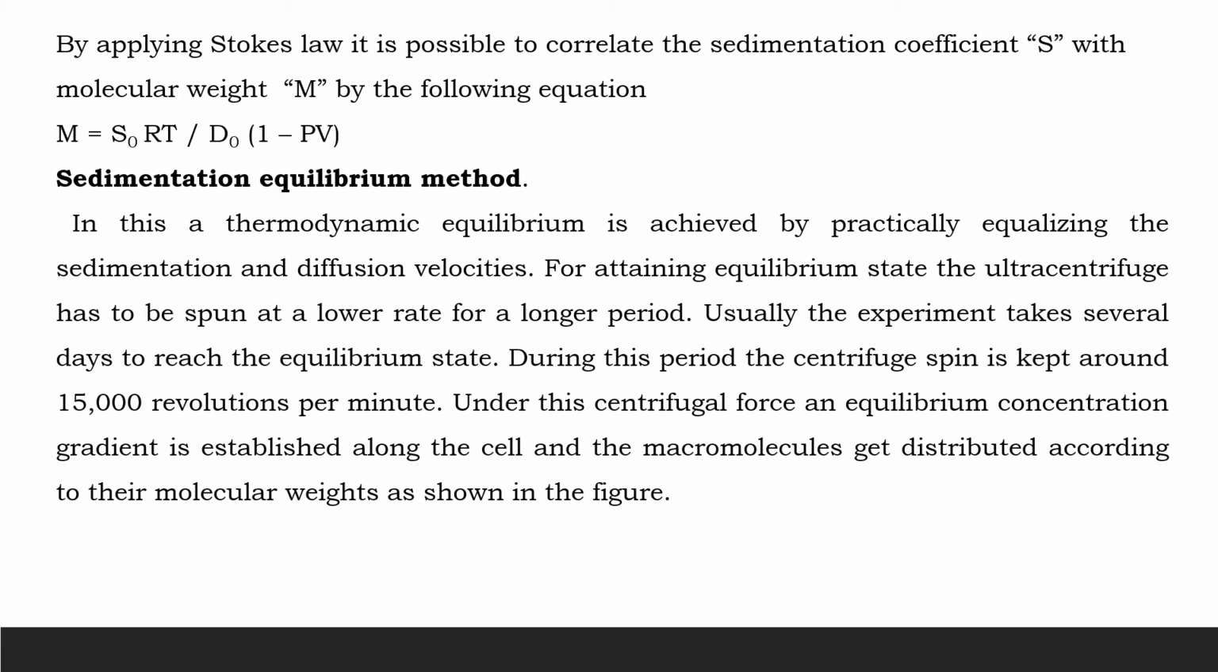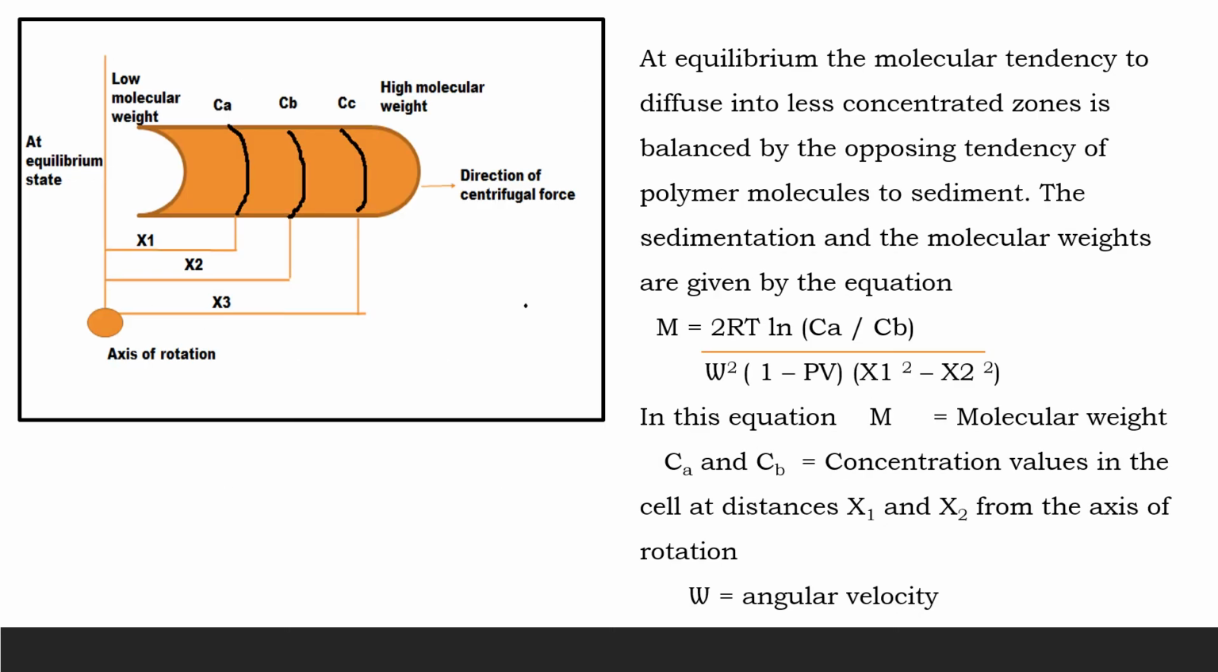Under this centrifugal force, an equilibrium concentration gradient is established along the cell, and the macromolecules get distributed according to their molecular weight. This is shown in the figure on the next slide. See here, this is at equilibrium. Here the polymer is taken in this test tube and it is rotated at a speed of 15,000 revolutions per minute. Now how is this taking place?